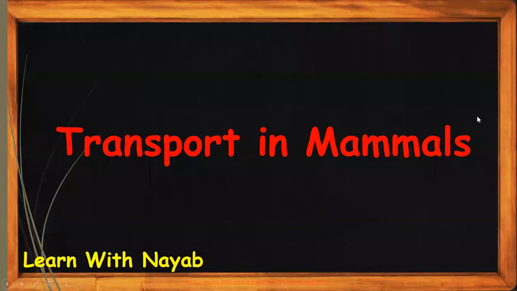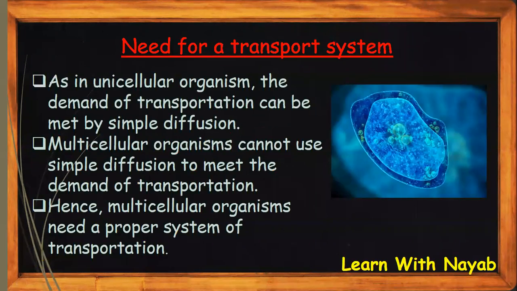Today we're going to do the topic transport in mammals. So what is basically transport in mammals? It's the transport system in mammals which transports substances in and out of the cells in a mammal. So first we're going to talk about why do we even need a transport system?